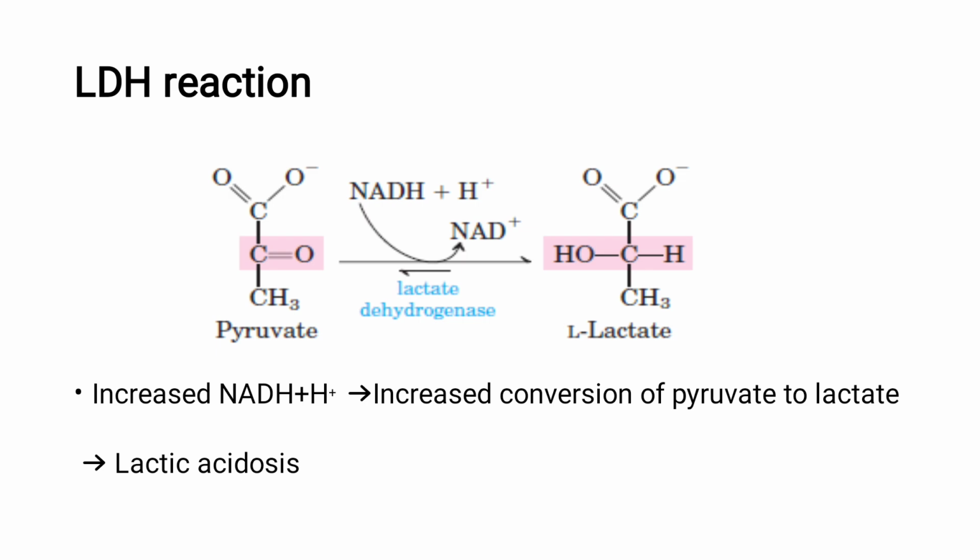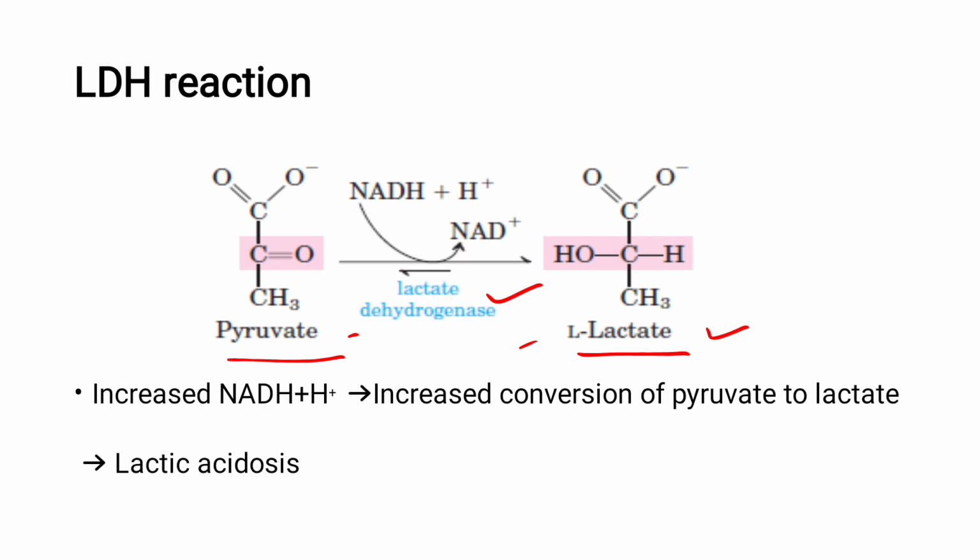When glucose is broken down to pyruvate, in the absence of oxygen, pyruvate is converted to lactate or lactic acid with the help of the enzyme lactate dehydrogenase. Please note, this conversion of pyruvate to lactate is a freely reversible reaction. That means the same enzyme is sufficient to convert the lactate back to pyruvate. So this is a reversible reaction.